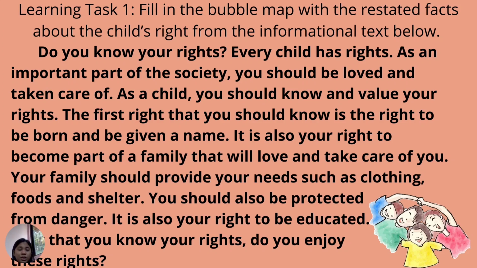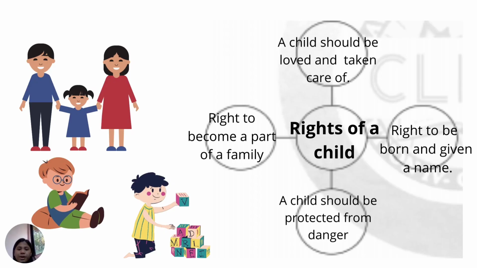Get ready your answer sheet, your paper, and your pencil, and fill in the bubble map with the restated facts. Timer starts now. And these are some answers. Rights of a child. A child should be loved and taken care of. A child's right is to become a part of a family, to be born and given a name, and a child should be protected from danger.